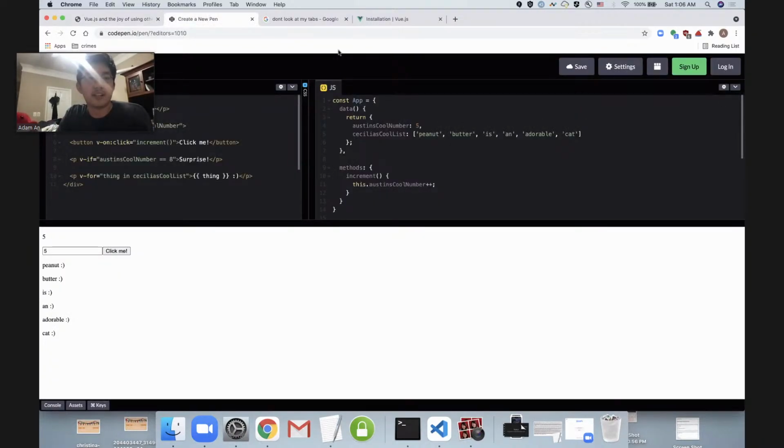So to bring it home, looking at our example over here, same deal. For thing in Cecilia's cool list, at first, thing is peanut, then thing is butter, then thing is... Get the pattern?